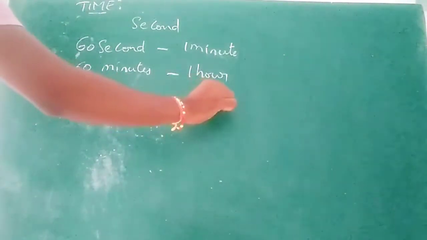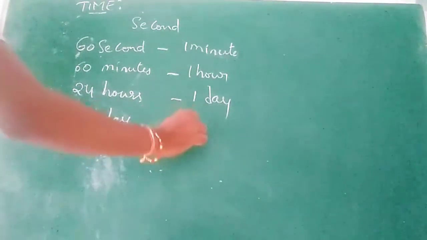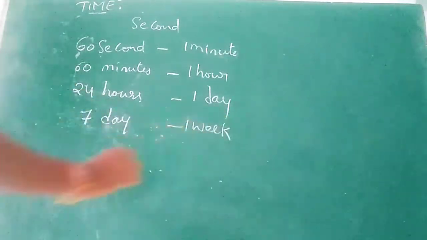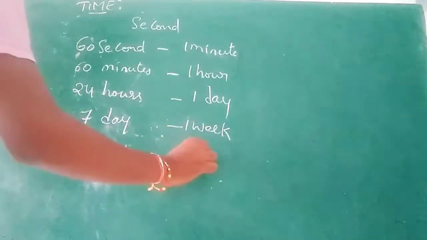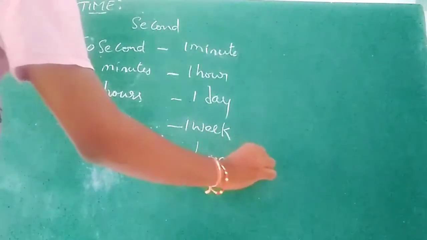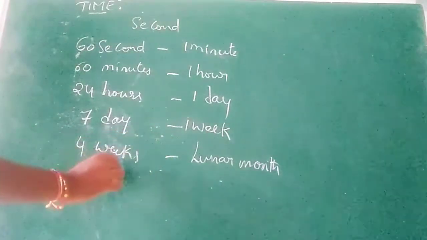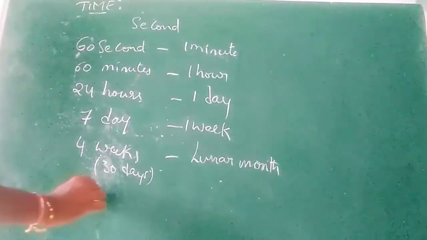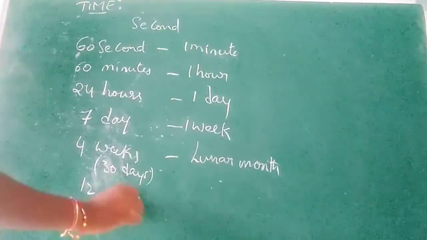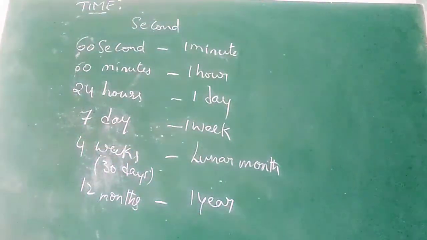1 day. 7 days we call 1 week. 4 weeks we call a lunar month, and 30 days we call a month, obviously on average 30 days. 12 months we call 1 year.